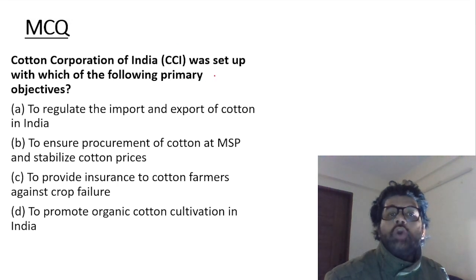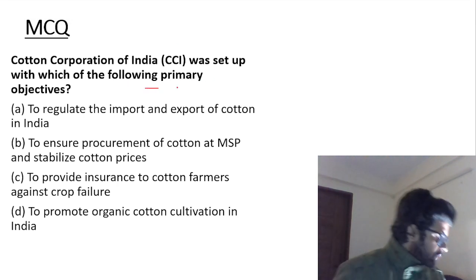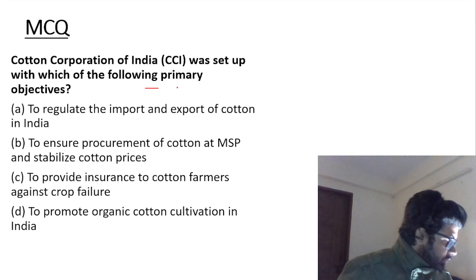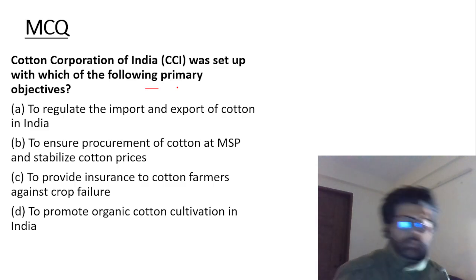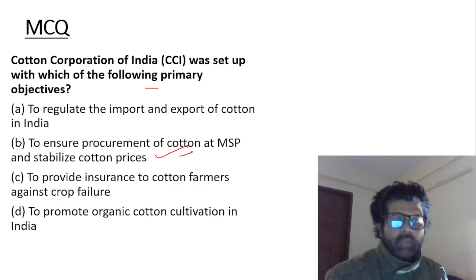Next question: the Cotton Corporation was set up with which of the following primary objectives? What is the main objective of the establishment of the Cotton Corporation of India? To ensure procurement of cotton at MSP. B is the answer.